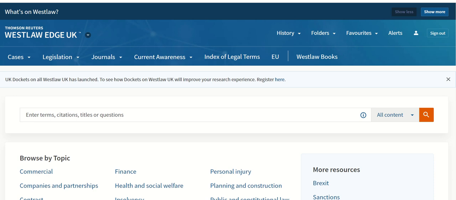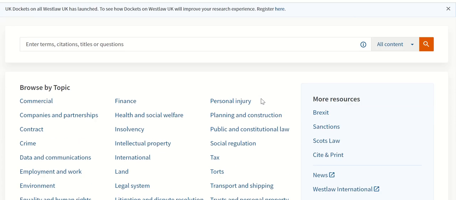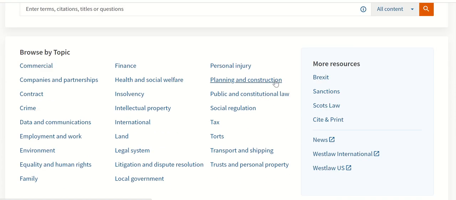So this is the Westlaw homepage, and there are a number of different ways that you can access the content in Westlaw. I'm just going to show you a few. The first one is browsing the database, and you can see on that homepage we've got browse by topic. This is really a useful way of accessing content on a topic that you're not perhaps quite sure how to search, because Westlaw brings together all the relevant information on cases, legislation, books, and journal articles together.